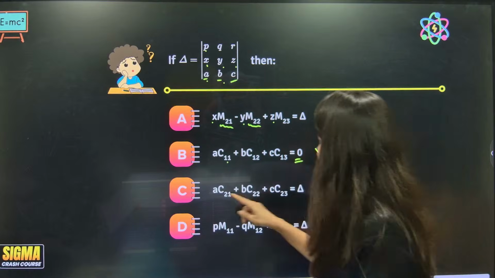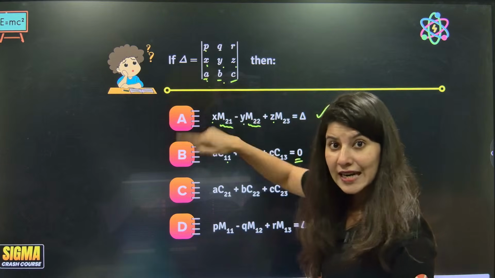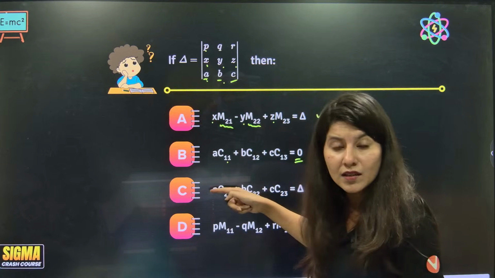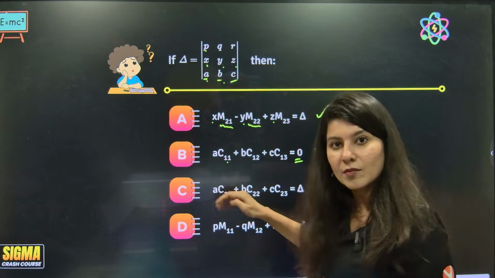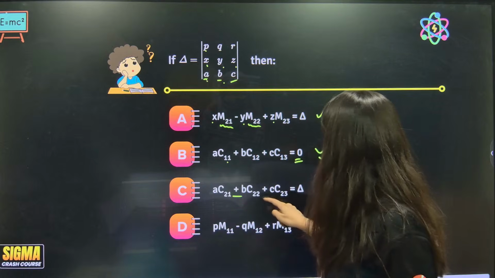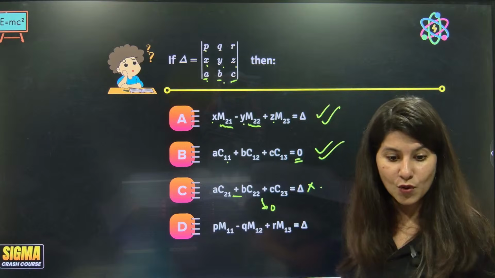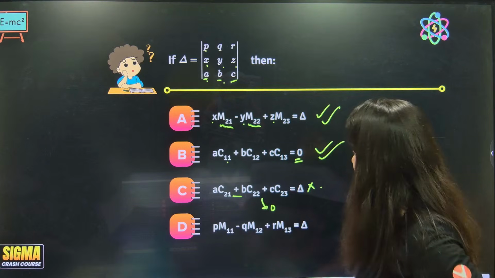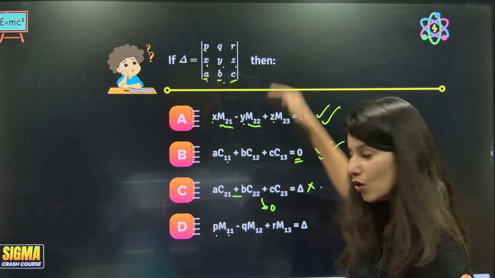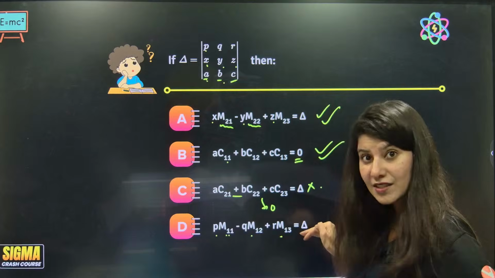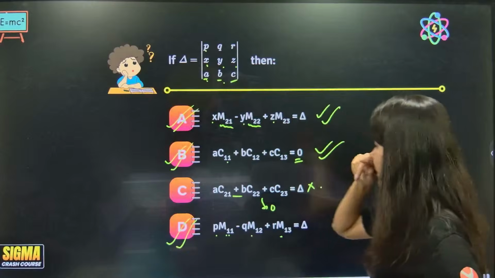Okay. Now, A getting multiplied with C21. C21 means second row. So the third element is getting multiplied with the second row. So it should give you what? 0. But it is not giving you 0. So option C is wrong over here. Okay. Now what about P, Q and R? So P M11, the first row and the minor of the first row, will give you the determinant. So I think this is true. This is wrong.